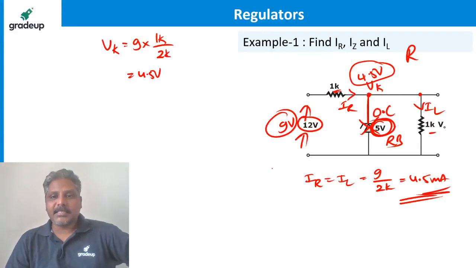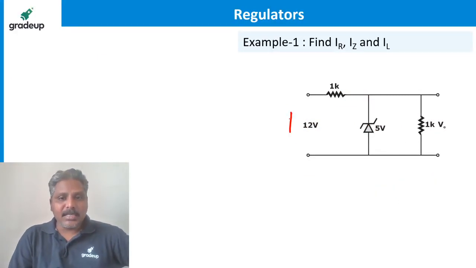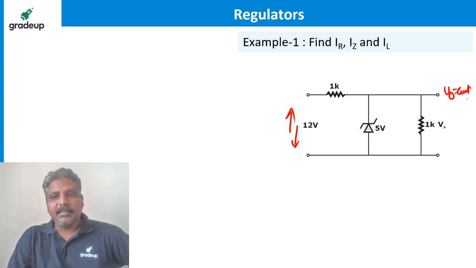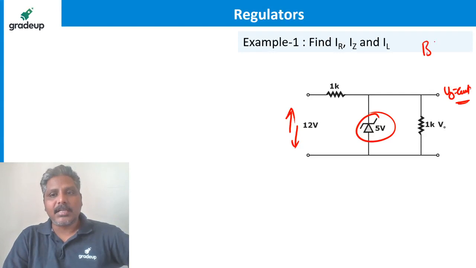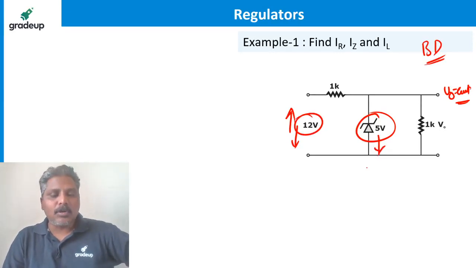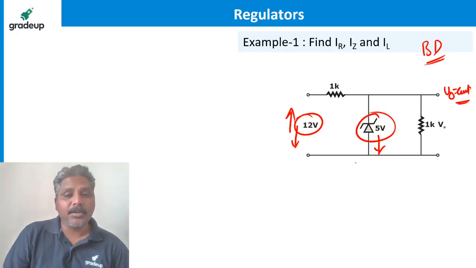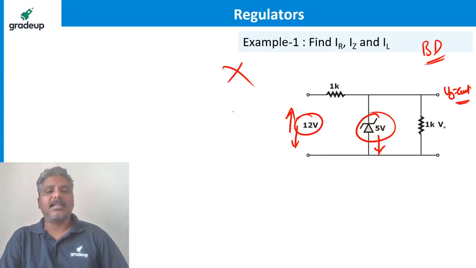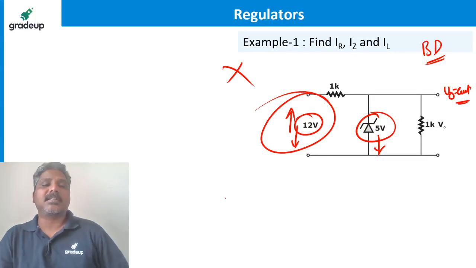Is that voltage sufficient to break down the Zener diode or not? We are saying that as the input voltage increases or decreases, the output is constant, right? That is true, but only when ensuring that Zener is under breakdown. Suppose the input voltage you apply is less than the breakdown voltage, then Zener is not a regulator. This is called line regulation.